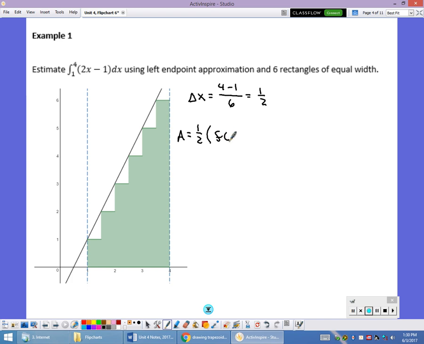So it's going to be f of 1 plus f of 1.5 plus f of 2 plus f of 2.5 plus f of 3 plus f of 3.5. That gives us 6 heights: 1, 2, 3, 4, 5, 6. I multiply by 1/2. The rest is just number crunching. I found that area to be about 10.5 units.